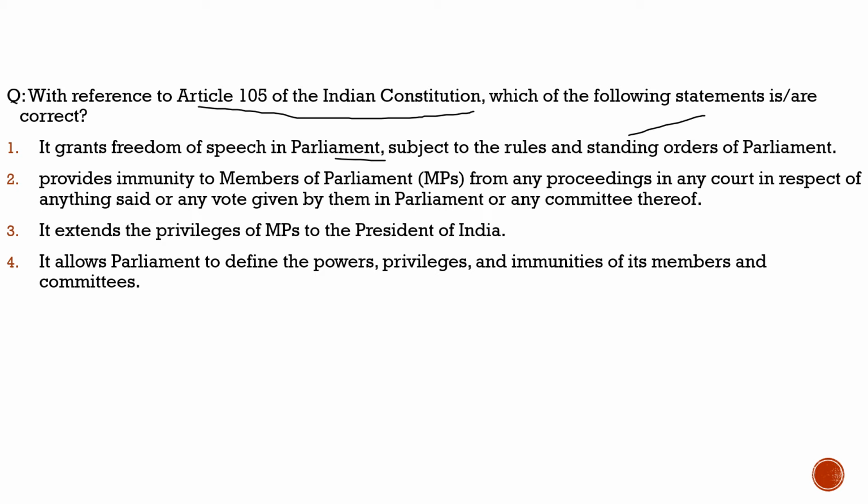Second, it provides immunity to members of the Parliament from any proceedings in any court in respect of anything said or any vote given by them in Parliament or any committee thereof, 100% correct. Third statement, it extends the privileges of MPs to the President of India, totally incorrect. It does not extend to the President. Fourth statement, it allows Parliament to define the powers, privileges and immunities of its members and committees, 100% correct.